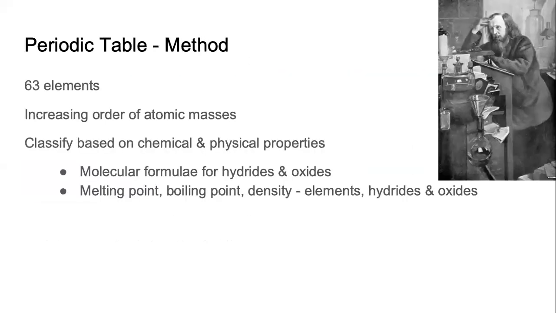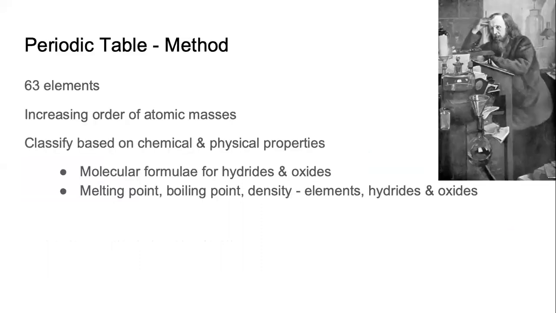Then comes another hero. His name is Mendeleev. From German to English to Russian, Mendeleev. What did he do? So from the time of John Newlands, more time has passed. Some more elements have been discovered, not many. To be precise, when Mendeleev was working, he was aware of 63 elements.